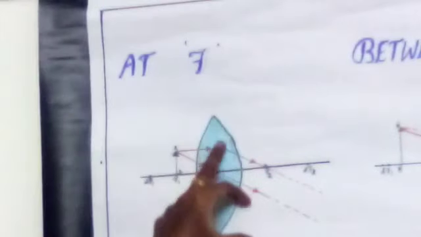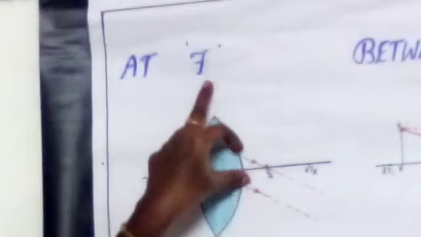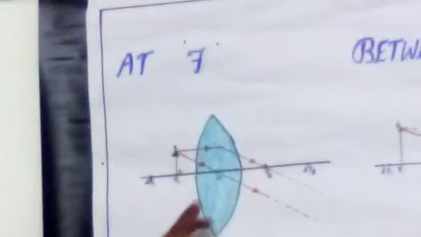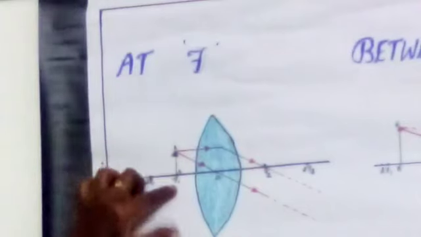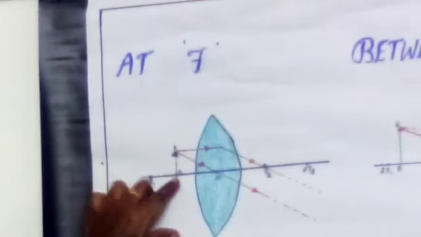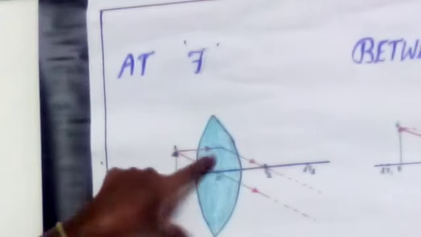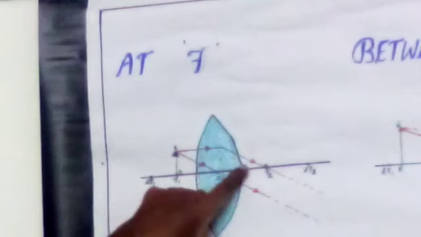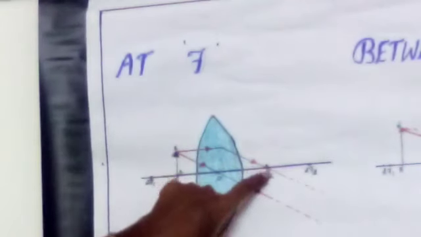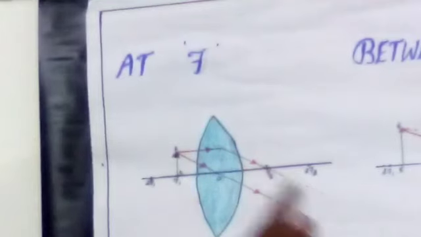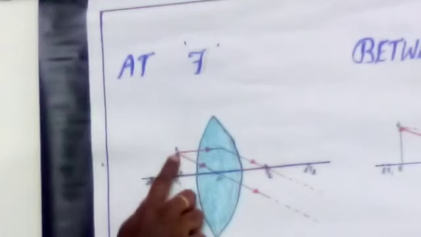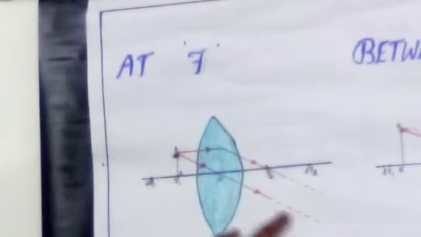Next, the case where the object is at the focus. If you are placing the object at the focus, where can we get the image? See here, the object AB is placed at the principal focus. From the object, the light ray parallel to the principal axis passes through the principal focus on the next side, F2. The next ray passes through the optic center.